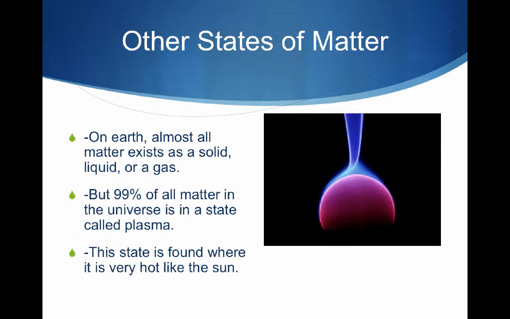And then there is a fourth state of matter, which we're not going to do very much studying on, but it's known as plasma. And plasma actually makes up 99% of all the matter in our universe. But because we don't have those extreme temperatures on Earth, plasma does not usually exist here, only in laboratories, also maybe in welding. But plasma exists at very high temperatures. And the sun is actually an example of where a lot of plasma is found as well.